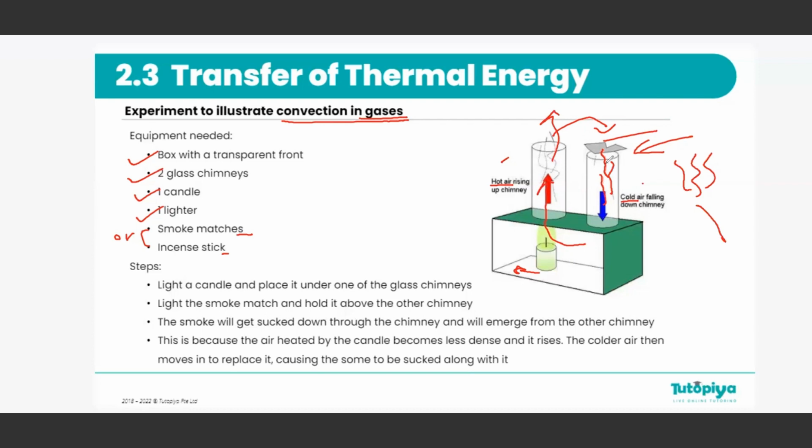Why is this? Now, this is a perfect illustration of convection currents in gases. The cold air sinks to the bottom and replaces the hot air that is going up. This is why instead of the smoke going up from the smoke match or the incense stick, it goes down the cold air chimney and comes up from the hot air chimney, illustrating the convection in gases.